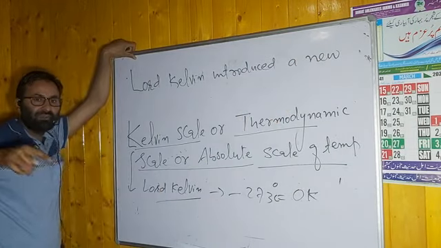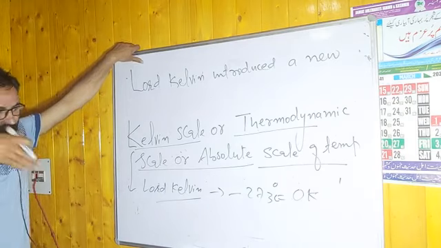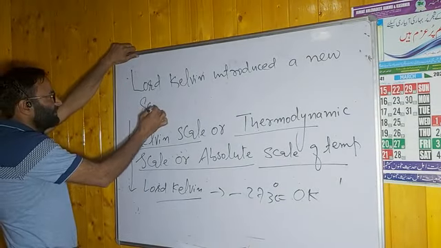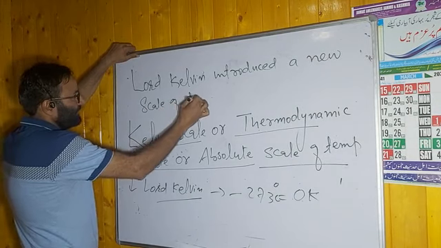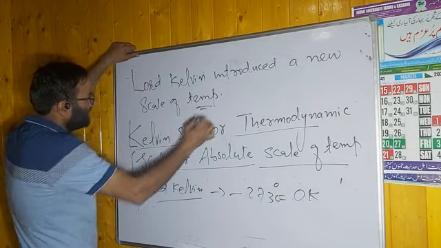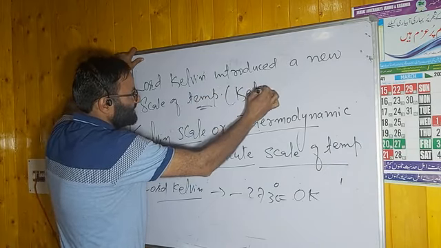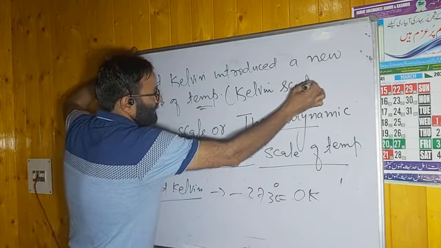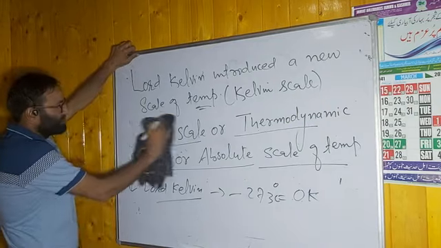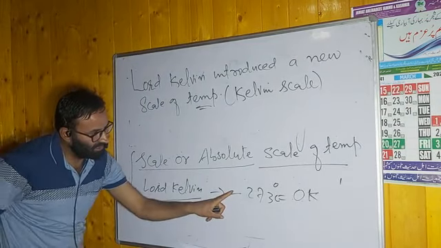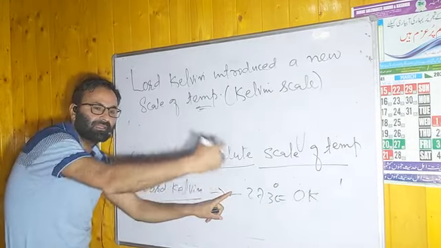The first we have discussed is degree Celsius, which we have mentioned here. Lord Kelvin introduced a new scale of temperature. What is the name of that scale? It is known as the Kelvin scale. I will write it in brackets. This is the Kelvin scale. In this he kept minus 273 degrees Celsius equal to 0 Kelvin.